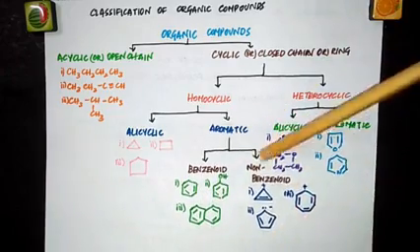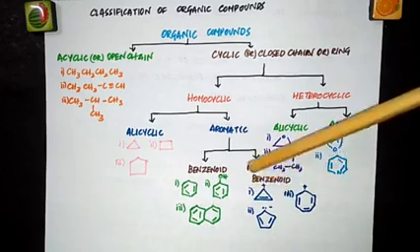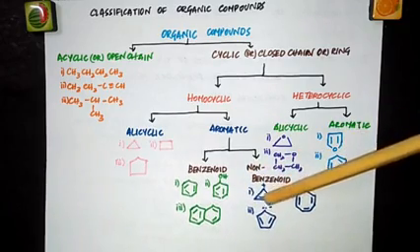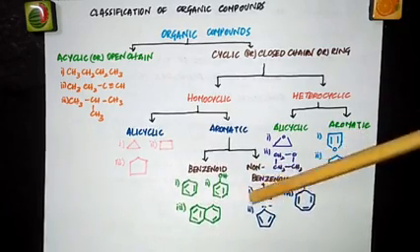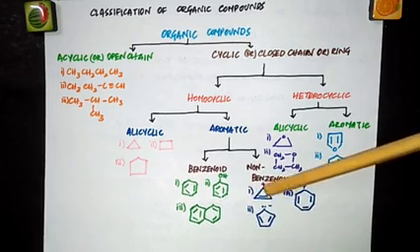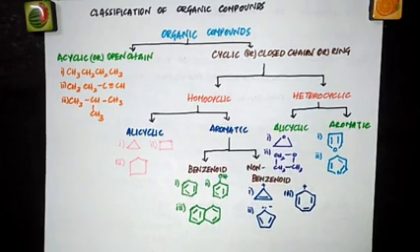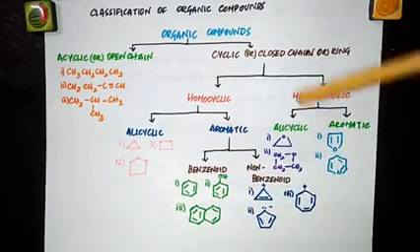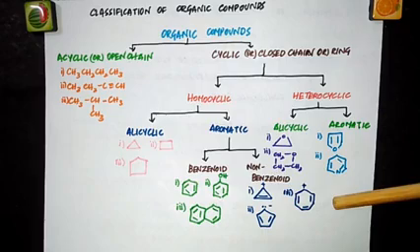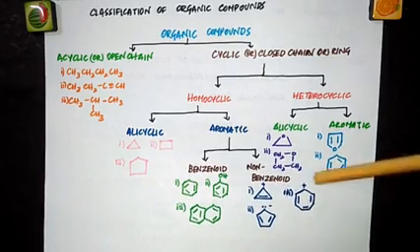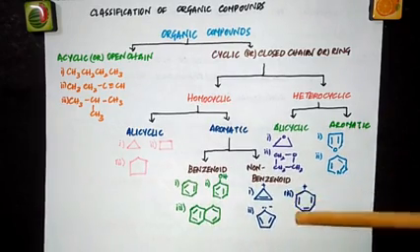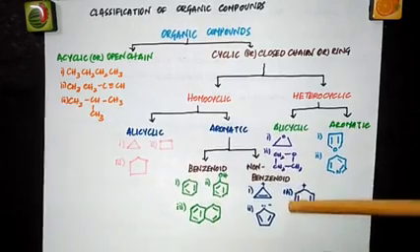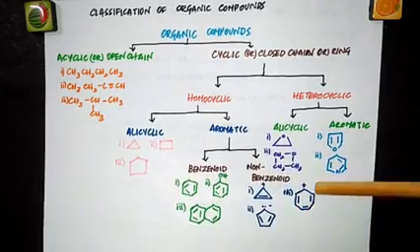Few examples of non-benzenoid compounds are written here. This is called the cyclopropenyl cation. Cyclopropenyl: 3 carbon atoms, so we use the root name prop. So, cyclopropenyl cation, and this one is called the cycloheptatrienyl cation. Hepta because we have 7 carbon atoms: 1, 2, 3, 4, 5, 6, 7.